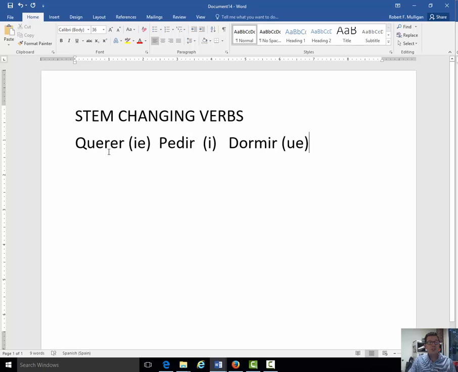So, how do we know which letter gets changed? Well, this is an E to IE stem change, and it's always the second to last syllable with stem changing verbs. So right there, here's the second to last syllable, here's the second to last syllable. Okay? So, let's go ahead and first do the E to IE.